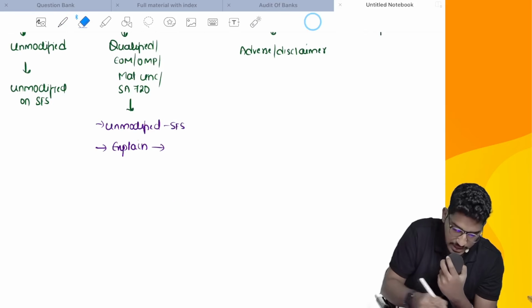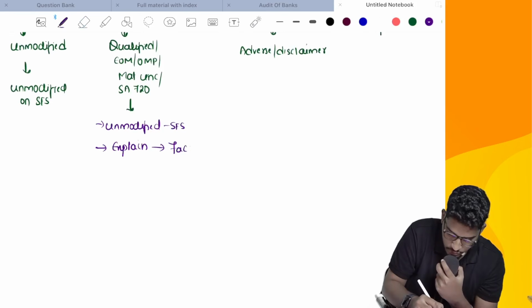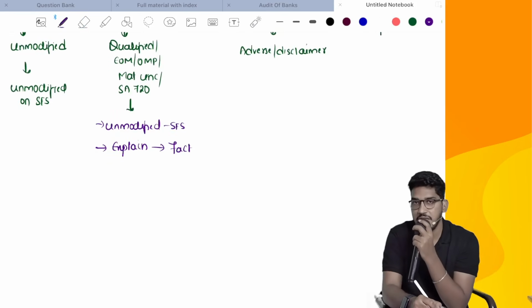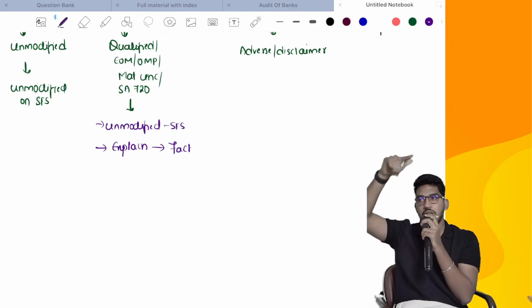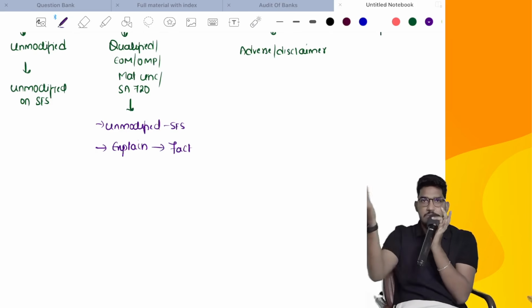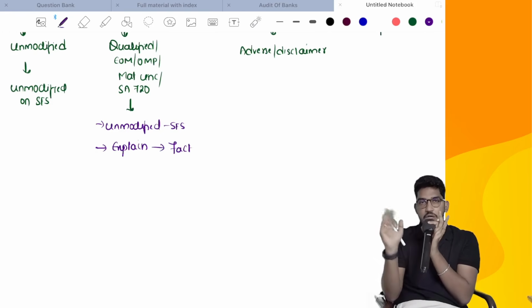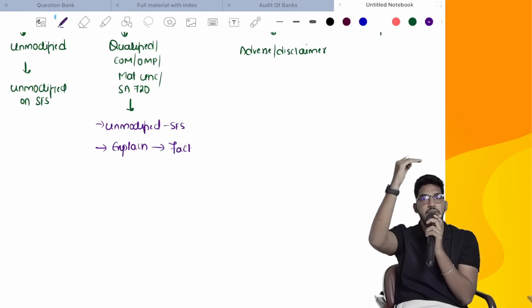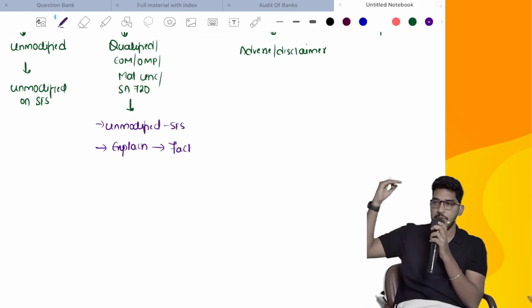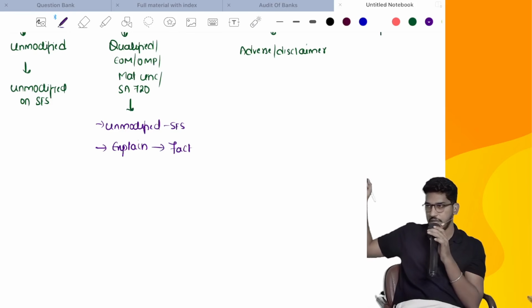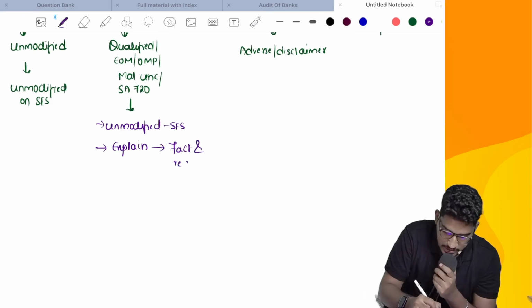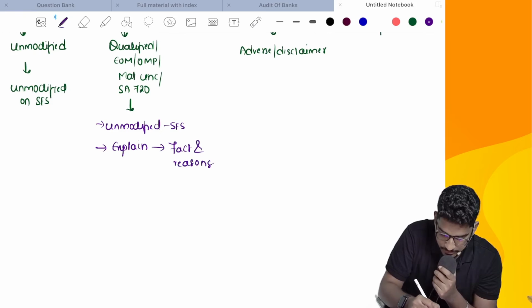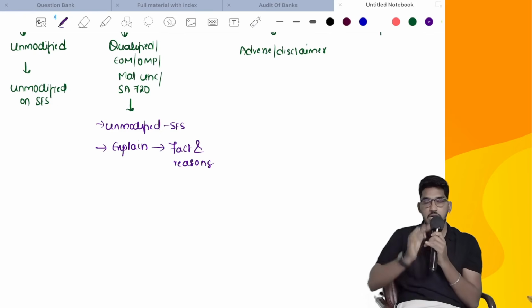Can I simply write it that way? You are supposed to explain the fact. What fact? That it contains a qualified, emphasis, other matter; not all, anyone is there, or multiple things could be there, whatever it is. So the main audit report contains the qualified, emphasis, other matter, or even a material uncertainty or SA 720 other information. Explain the fact along with the reasons also. Which kind of matters are there, that also you have to explain.